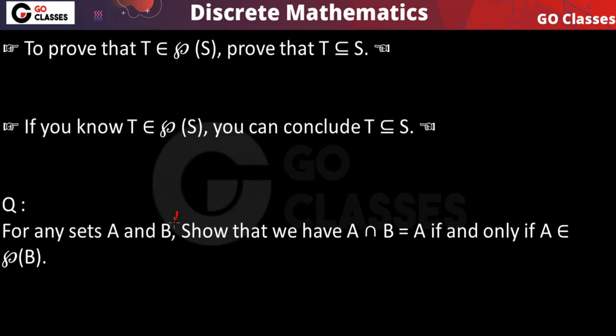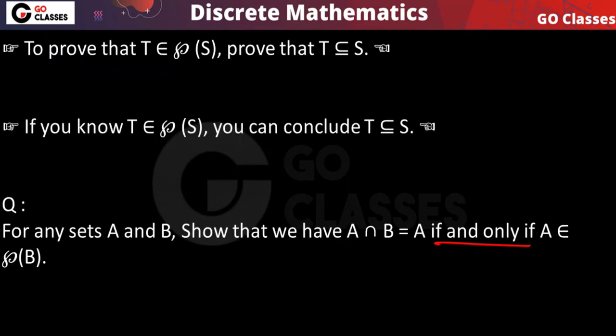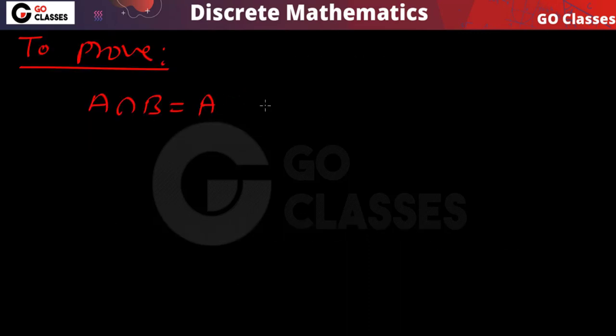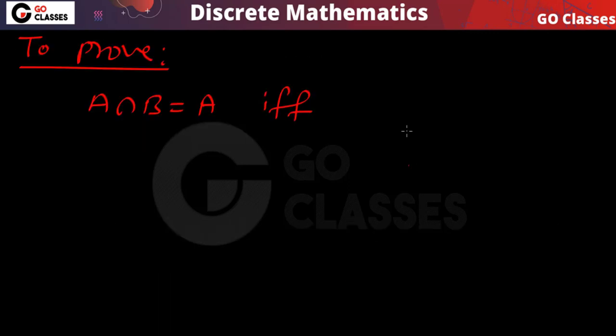For any sets A, B, show that A intersection B equals A if and only if A belongs to power set of B. So this is the concept. Here this is what we need to prove: that A intersection B is equal to A if and only if A belongs to power set of B.